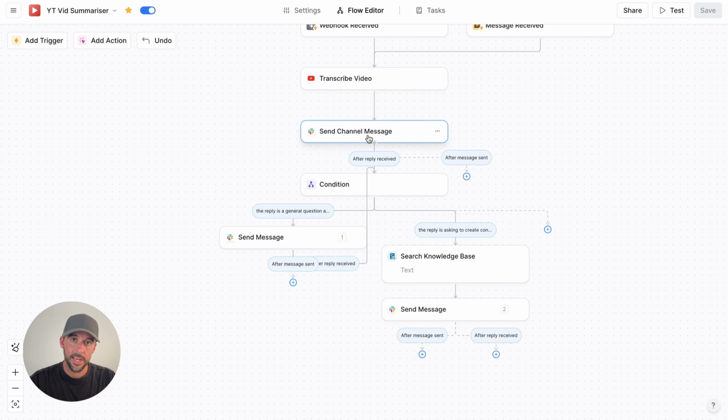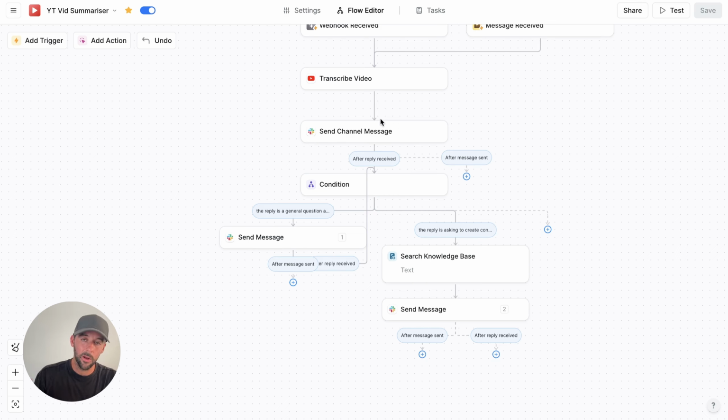So after the summary has been sent, I want to be able to have a conversation with the AI about the content, because it's giving me a summary, but there might be some interesting points in there that I want to go deeper on. So I need to be able to ask it a general question.